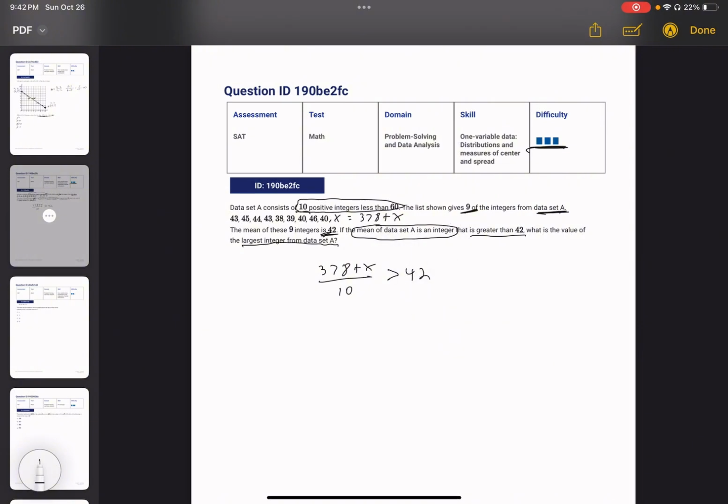So if it's an integer greater than 42, it could be 1,000 different things, but we're going to start with the next highest one, 43. And there's one more restriction we have to consider. And I'm picking 43 because we know that we have 10 positive integers, as we set up here, less than 60. So we know x is going to be greater than 42, and it's going to be less than 60. We know it's going to be greater than 42 because it has to bring up the mean. The mean is greater than 42, but right now the mean is 42, so we need a larger number to bring up that mean. So that's why we're picking 43 to start.